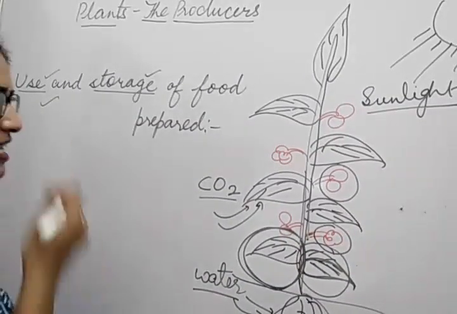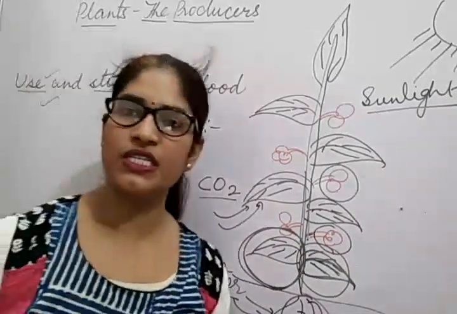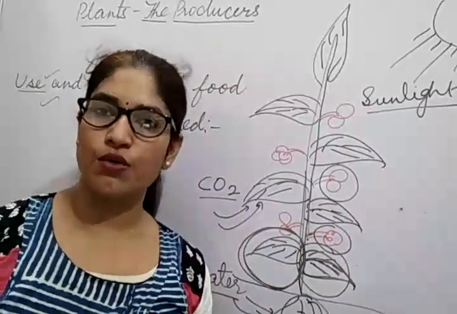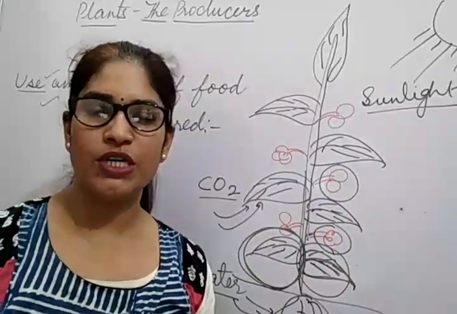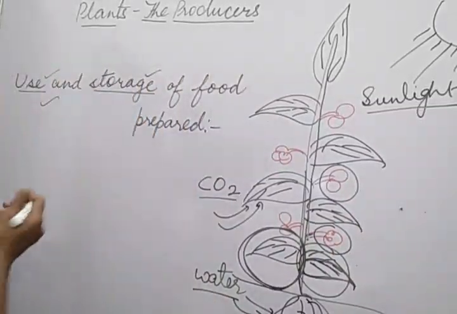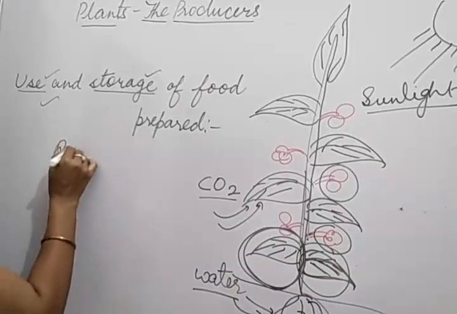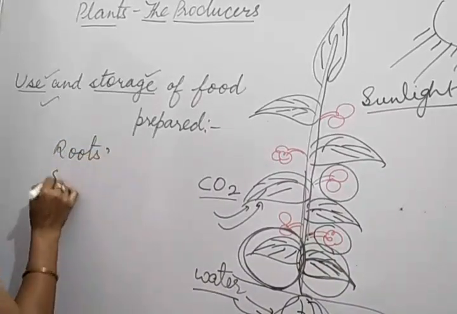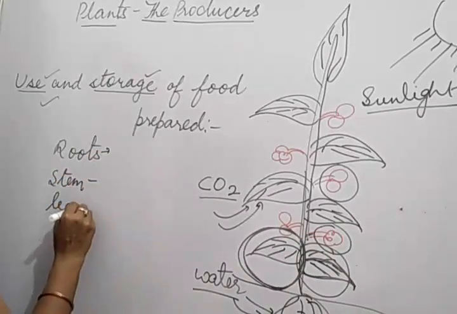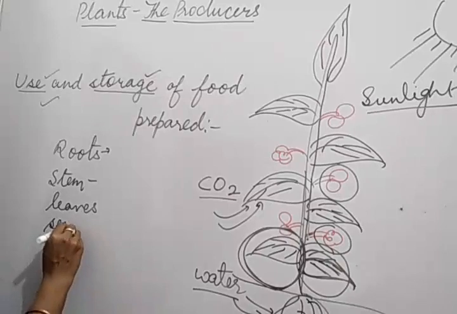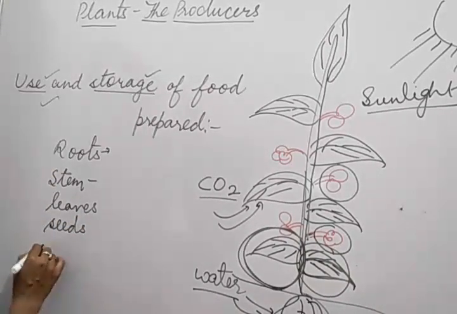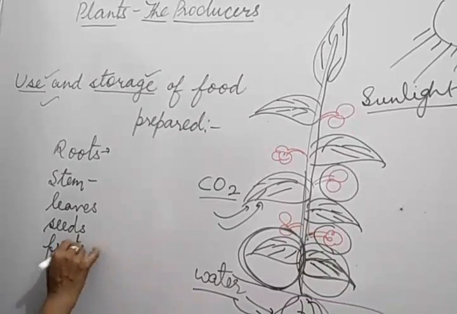And some seeds we also eat. Which seeds do we eat? Like pulses, and we also use coconut and almonds. They are all seeds which we eat. In the same way, food is stored in the roots, the stem, the leaves, the seeds, and also the fruits, and we use all these things.